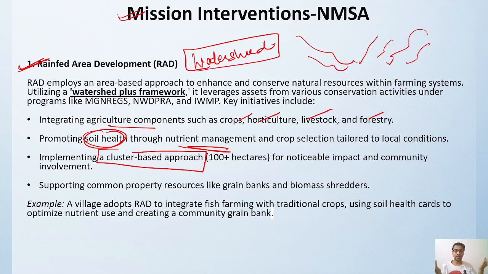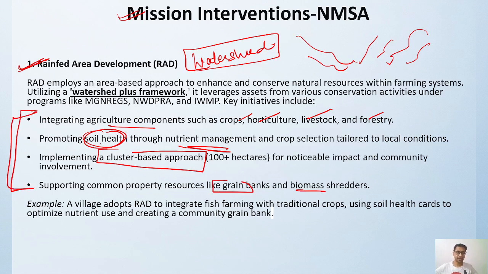So whatever the rain-fed area is there, we are working on creation of a watershed over there. By creation of the watershed, further focus will be on horticulture, livestock, forestry, then soil health and cluster-based approaches, and common property resources like grain bank and biomass shredder. So this is all being utilized for on-field activities.